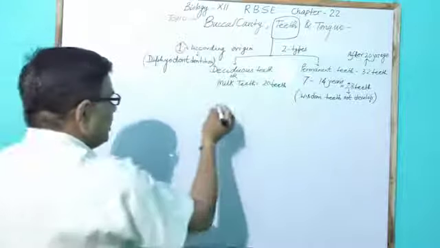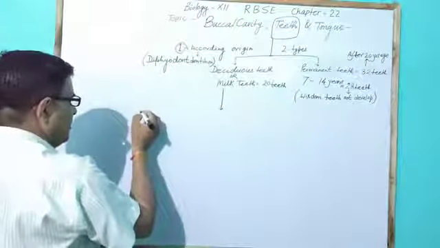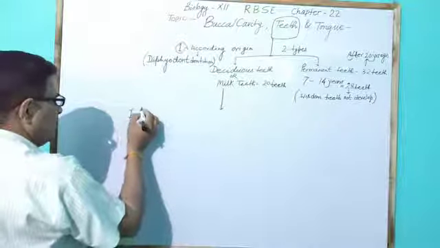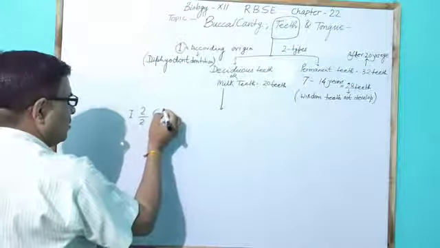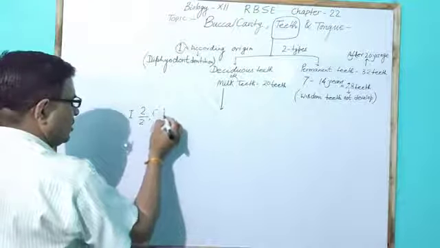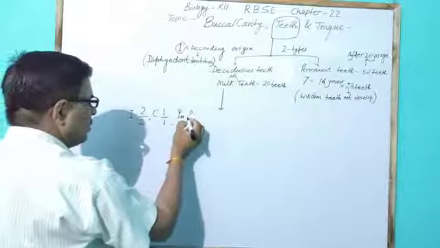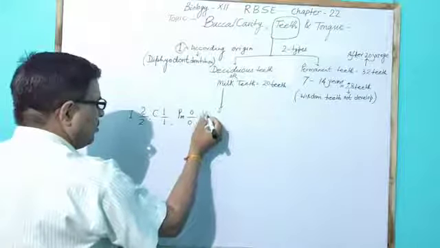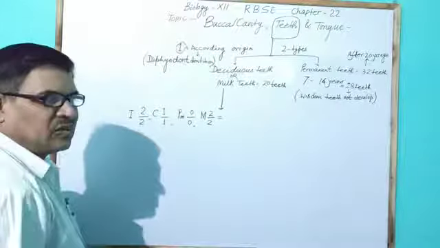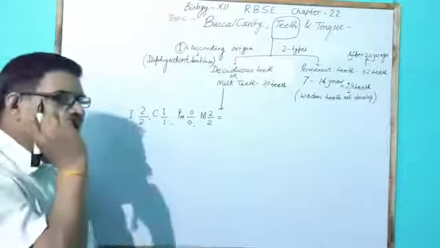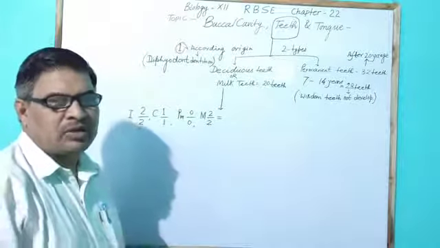Milk teeth, which are 20 in number, show the dental formula as I 2/2, C 1/1, PM not developed, M 2/2. On one side of the jaw and the other side of the jaw, teeth numbers are equal.